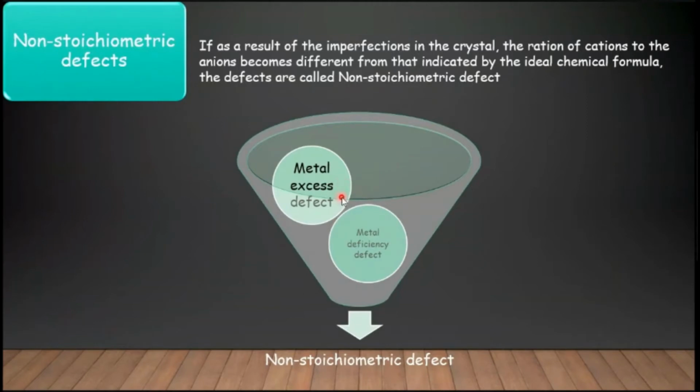Such a defect is called non-stoichiometric defect. Under non-stoichiometric defects, you have two types. One is metal excess defect, another is metal deficiency defect. First we will discuss metal excess defect, then we'll go to metal deficiency defect.